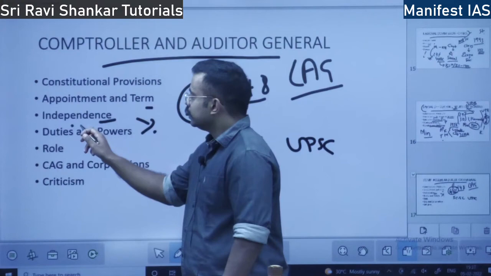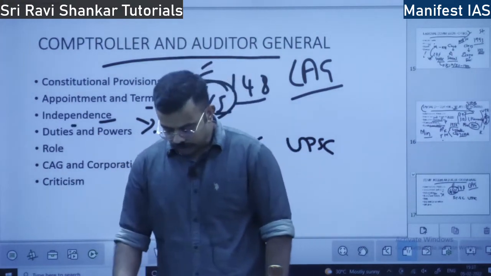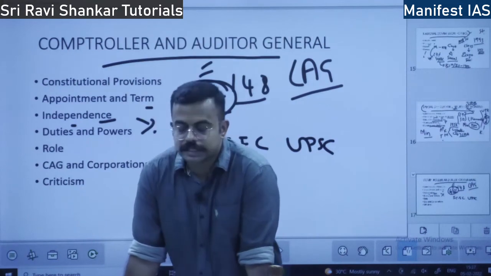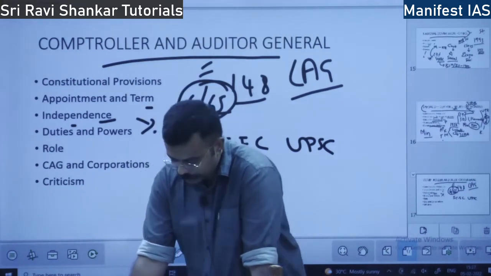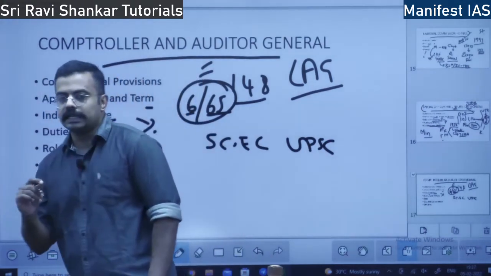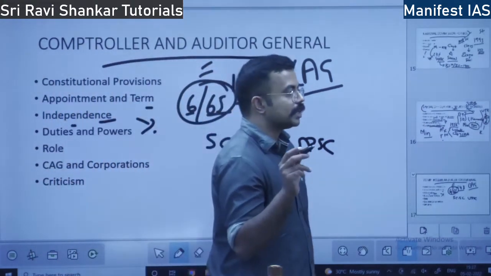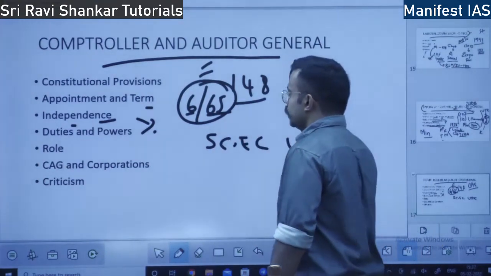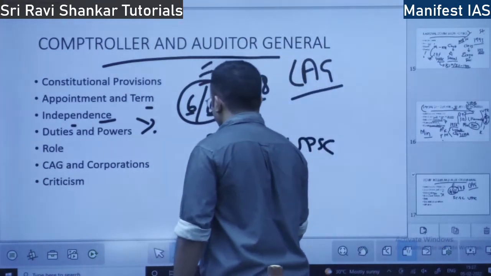His salary and service conditions are determined by Parliament. For election commissioners and UPSC members, service conditions are determined by whom?